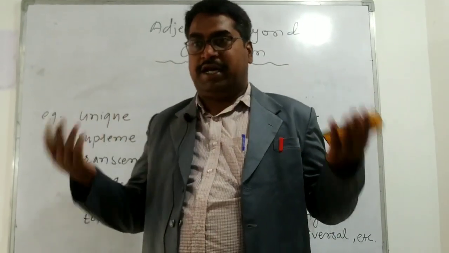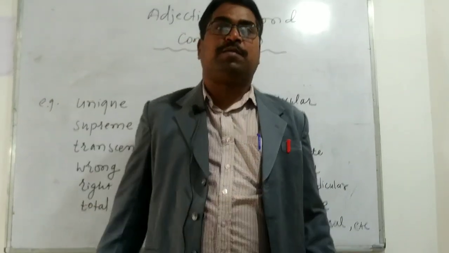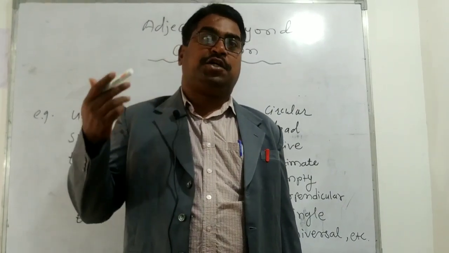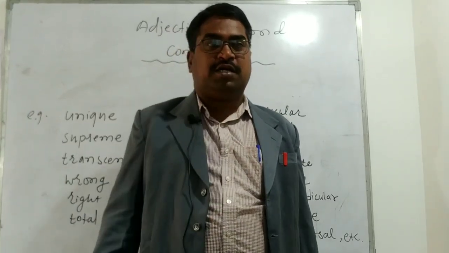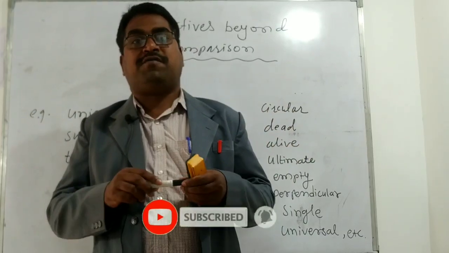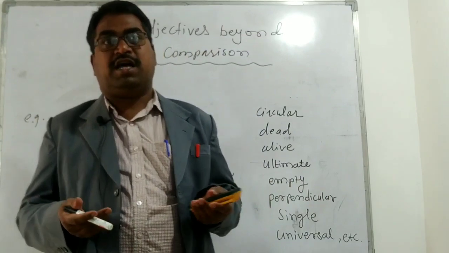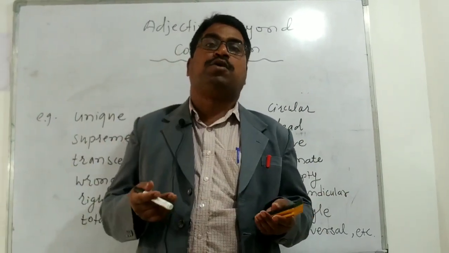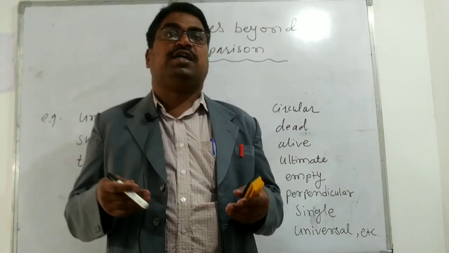We all studied in school that there are 9 types of adjectives. Adjective is one of the parts of speech like noun, pronoun, verb, adverb, adjective, preposition, conjunction, etc. Right? And adjectives are the words which are used to modify nouns and pronouns in sentences. Adjectives are modifying words. They are used to give more information, extra information, additional information about nouns and pronouns in sentences. We learned all this in school.